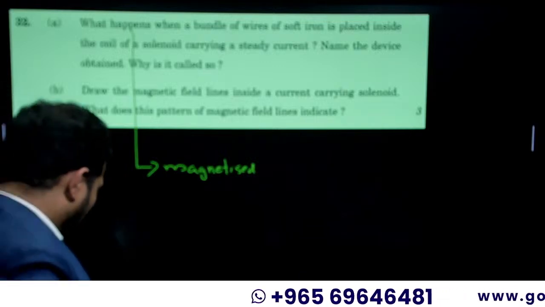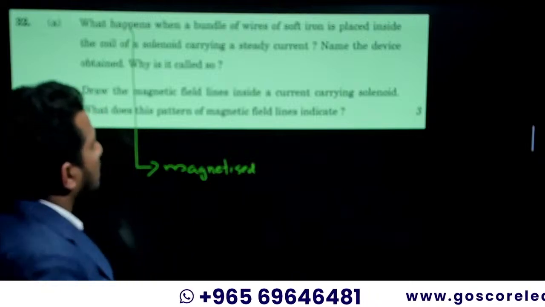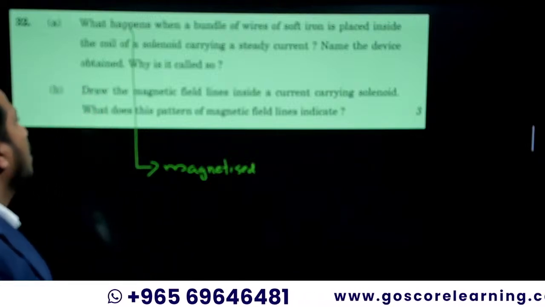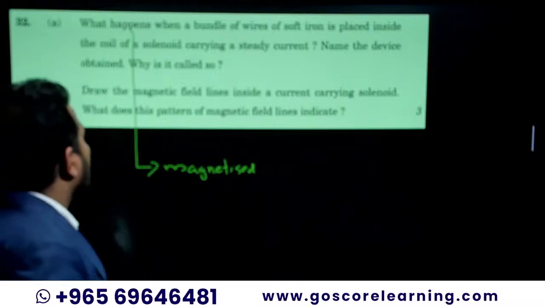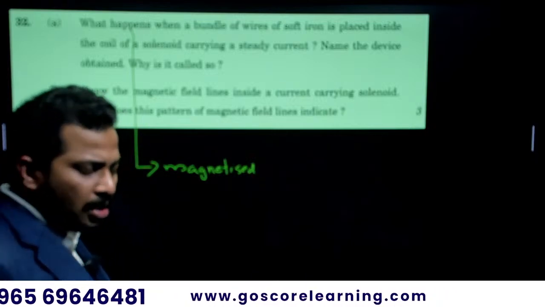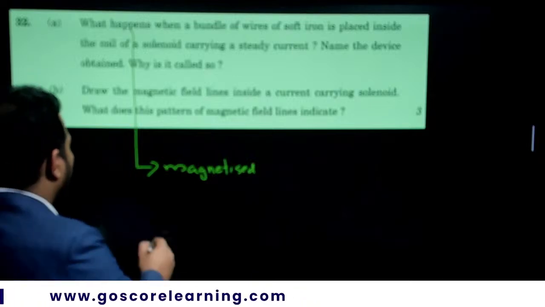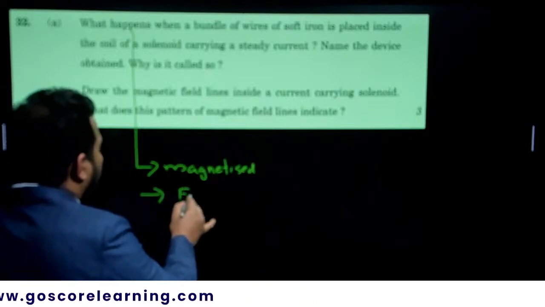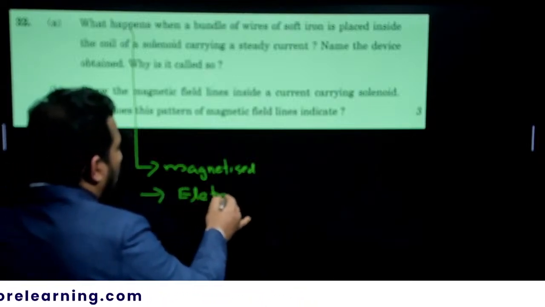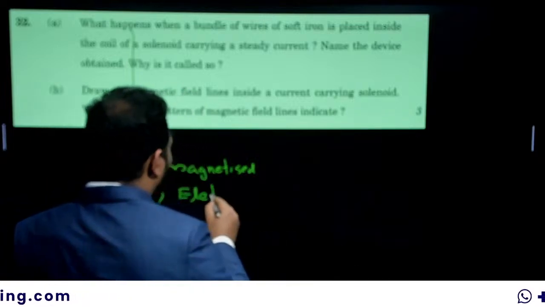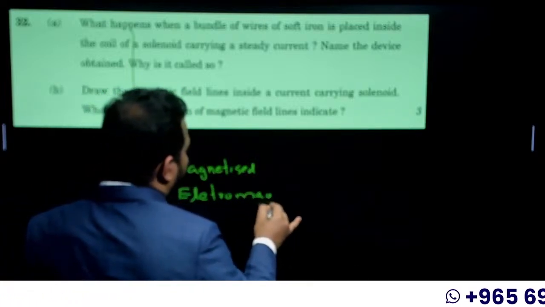The soft iron becomes magnetized. So what happens when a bundle of wires of soft iron is placed inside a current carrying solenoid? It becomes magnetized. Okay. Name the device obtained. What is the device obtained called? Electromagnet. The device is called an electromagnet.